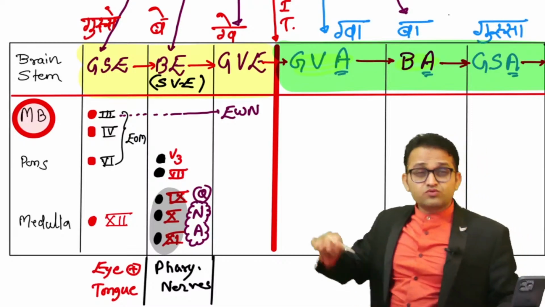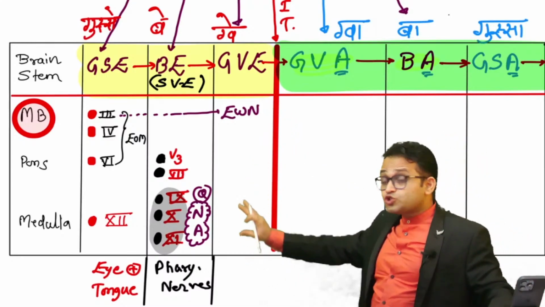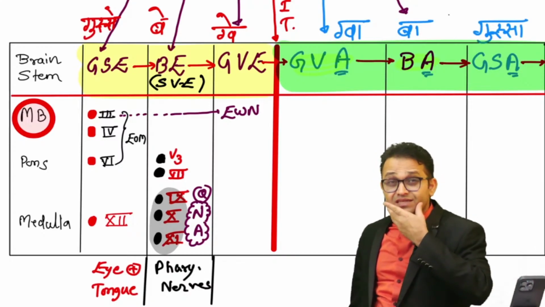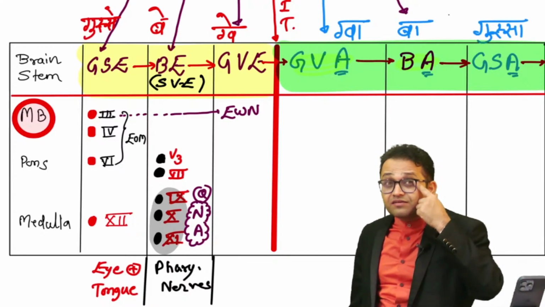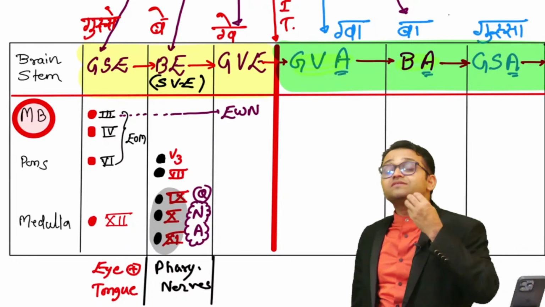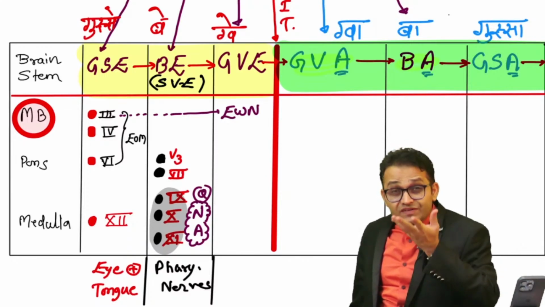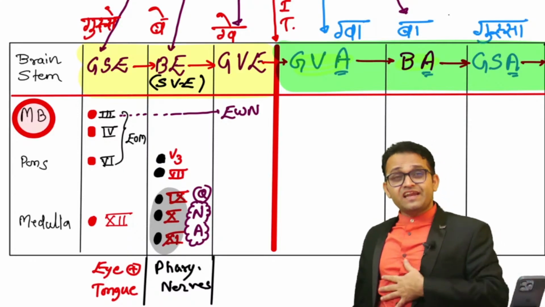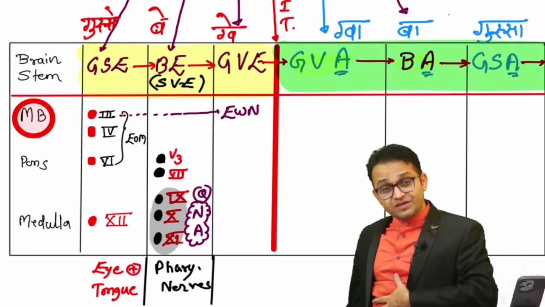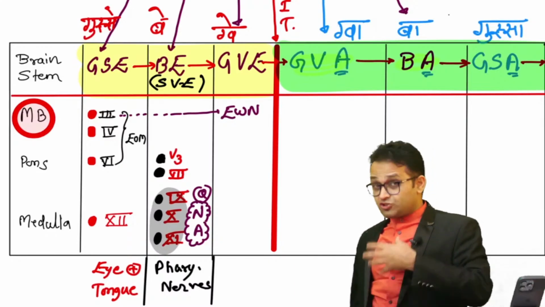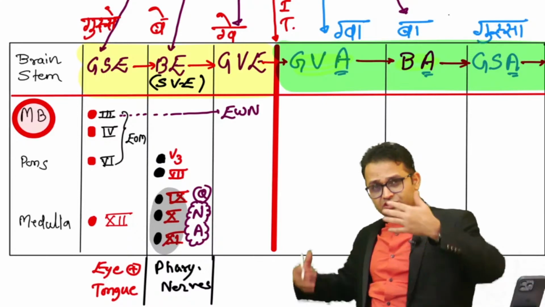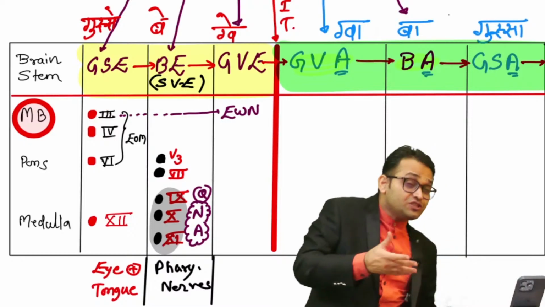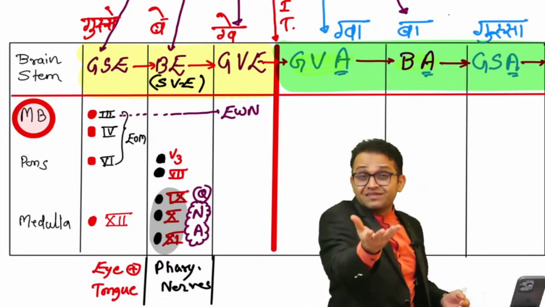Now try to understand any other viscera which shows motor activity. Yes, there are the glands: the lacrimal gland, the salivary glands, submandibular, sublingual, parotid, and also the GIT glands, which are not located in the head neck face part but in the GIT. These are all viscera. Glands are viscera, not located on the body surface, and they show secretion. Is secretion motor or sensory activity? It is motor activity.